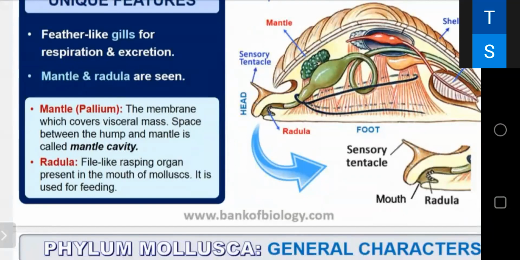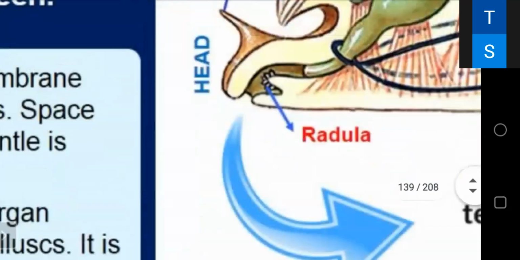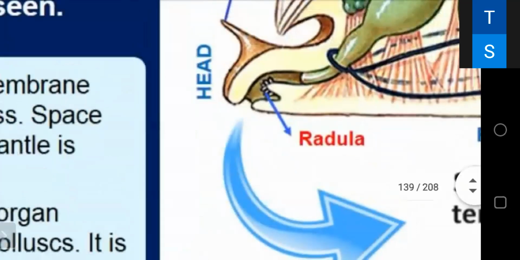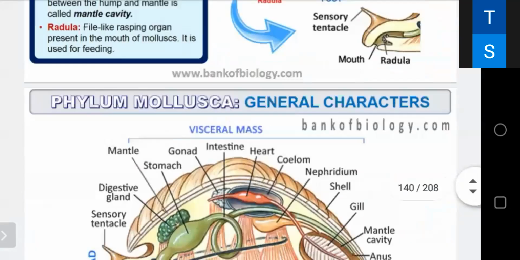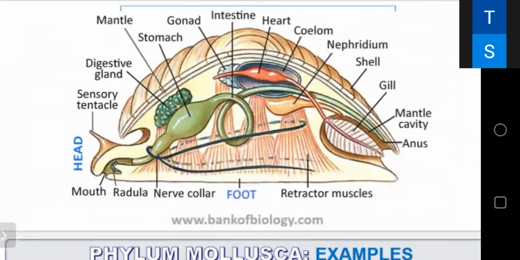And radula is a file-like grasping organ present in the mouth of mollusk. It is used for feeding. It is called radula. See, that is radula.